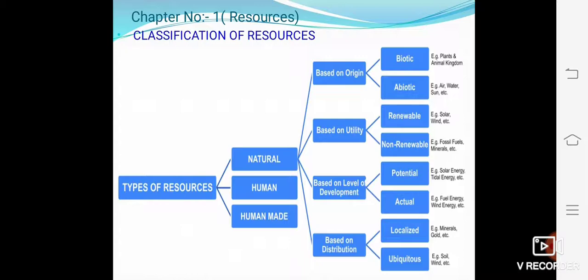At last, based on distribution, localized and ubiquitous resources. Resources which are found only in a certain places or in a specific area is called localized resources. For an example, like coal, petrol, iron, etc. Resources which are found everywhere are called ubiquitous resources. For an example, like air, land and water, etc.